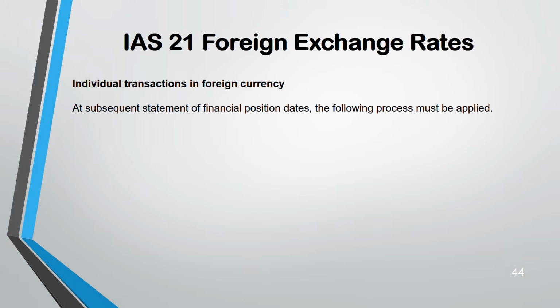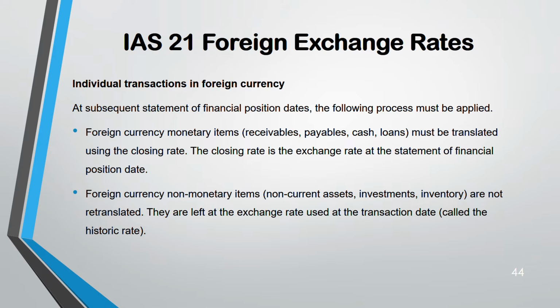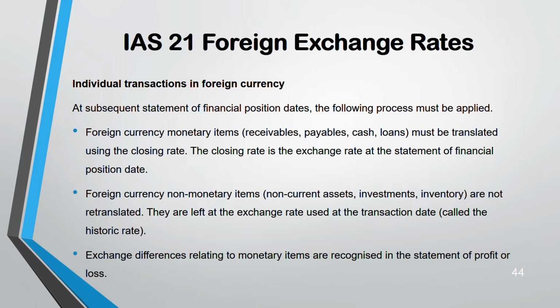So for financial position, this is the process. If it's a monetary item like receivable, payable, cash, or loan, you translate at closing rate. Closing rate means the date of the statement of financial position. At that date, what is the exchange rate? If it's a non-monetary item like non-current assets or investment or inventory, you do not retranslate them. That means they are left at the exchange rate used at the transaction date, called the historic rate also. So any exchange differences will arise from what area? From monetary items only. So any exchange differences from monetary items will go to the statement of profit and loss.